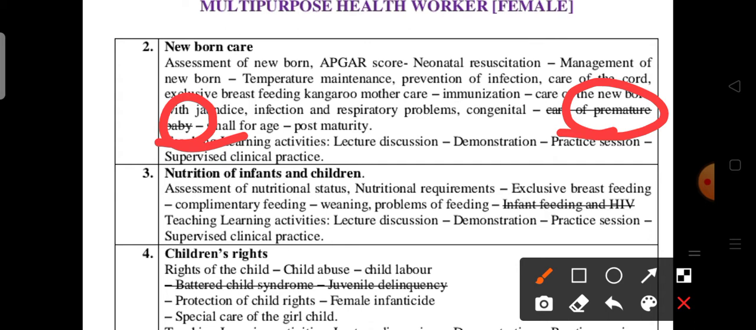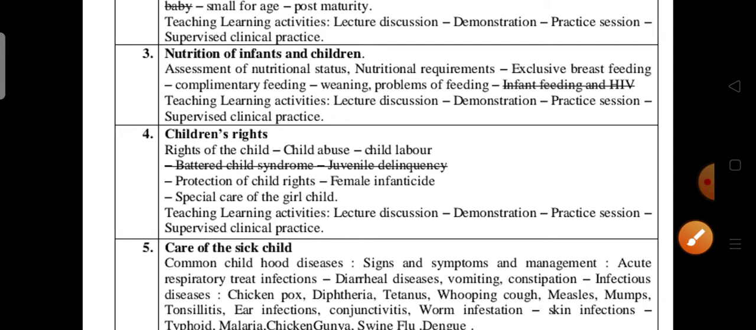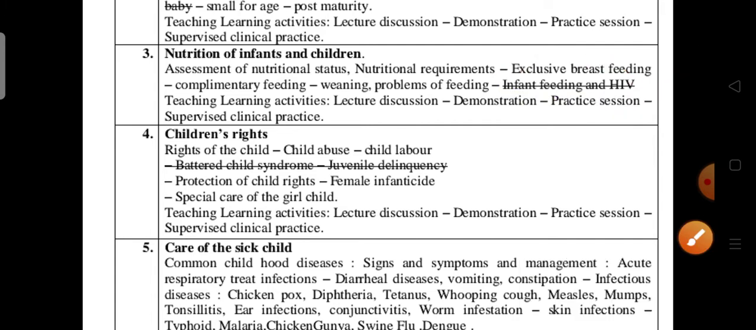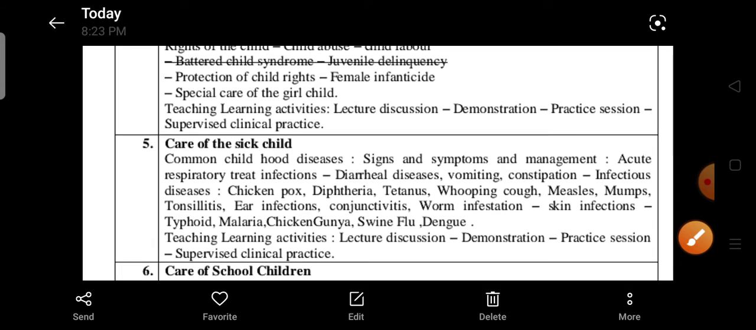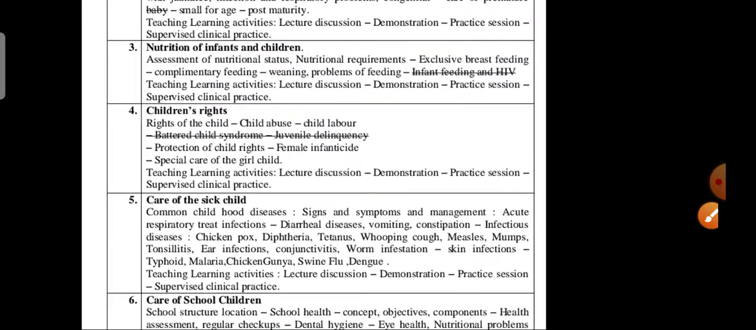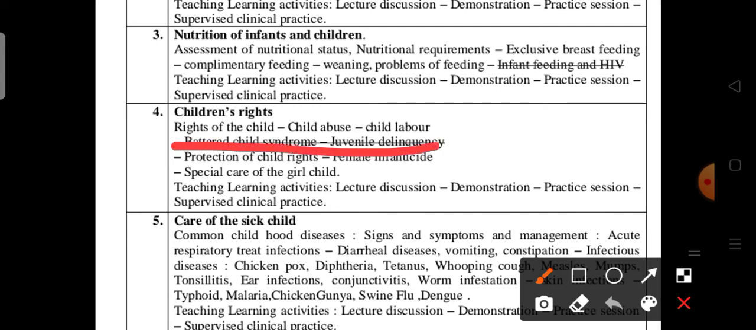Okay, what is the normal gestation of the mother? 9 months. If the baby is delivered before 9 months, it is known as a premature baby. Okay. Next, coming to the nutrition of infants and children. In this, infant feeding and HIV, this topic is deleted. The rest you have to read. Okay. Next, children's rights. In children's rights, in this, battered baby syndrome and juvenile cases, only these topics are deleted. Remaining you have to read.